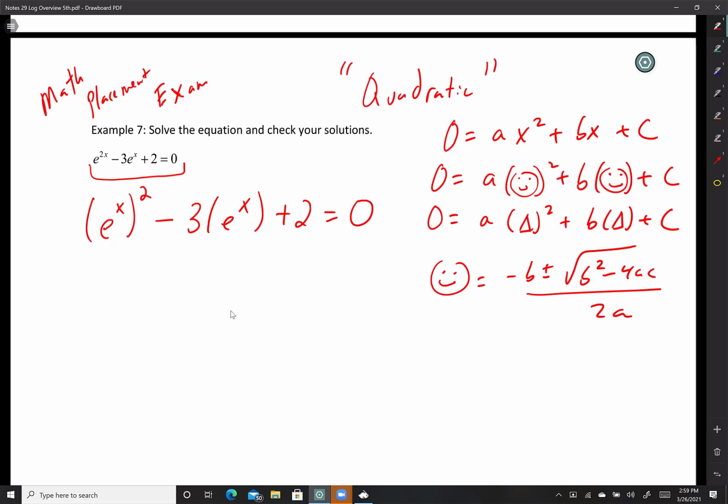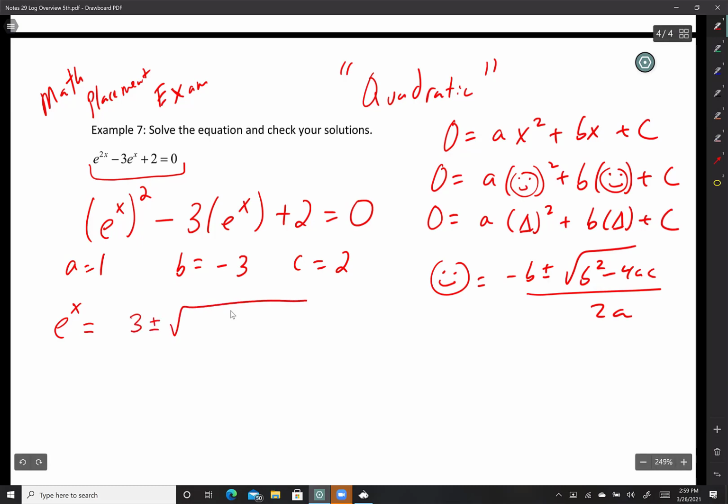So that's what I'm going to do, guys. I'm just going to go e to the x equals, and then what is a? A is 1. What is b? B is -3. And what is c? C is 2. So e to the x is equal to opposite b, so 3, plus minus the square root of -3 squared. I guess you don't need that negative when you're squaring because it's going to be positive anyways. Minus 4 times 1 times 2, all over 2 times 1.